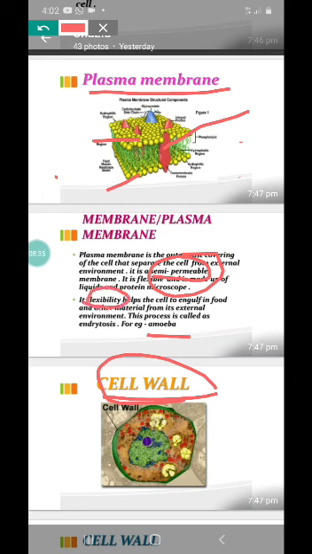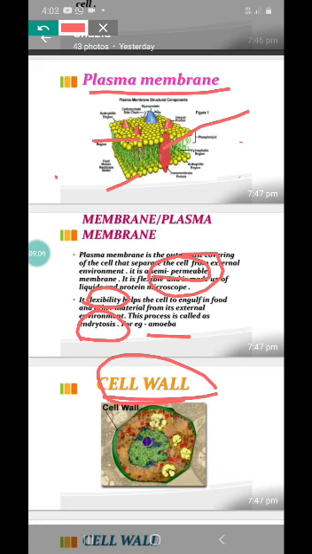And this flexibility of this animal cell helps the amoeba to, it's an example, same thing happens in many unicellular organisms also. This helps amoeba to take in food materials inside the body by the process called what?